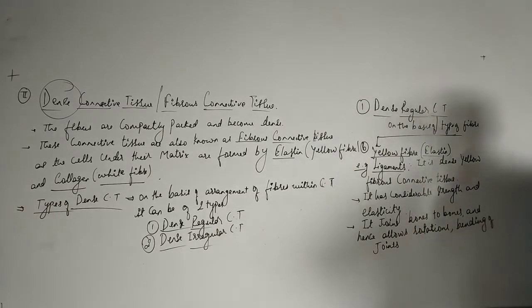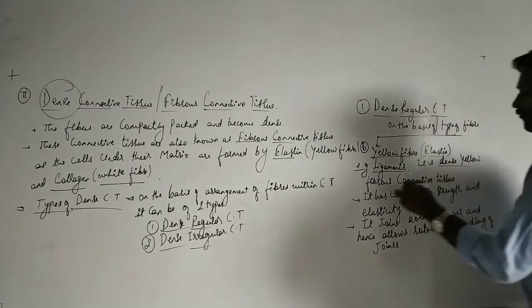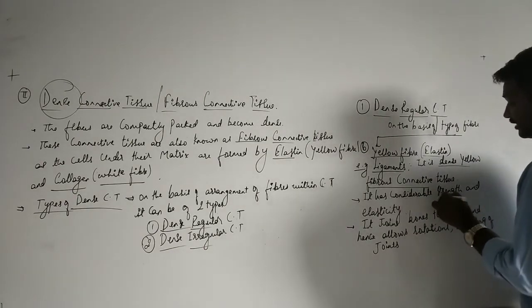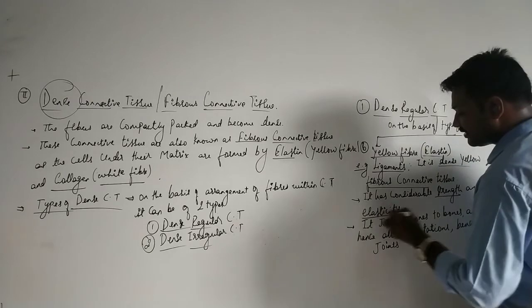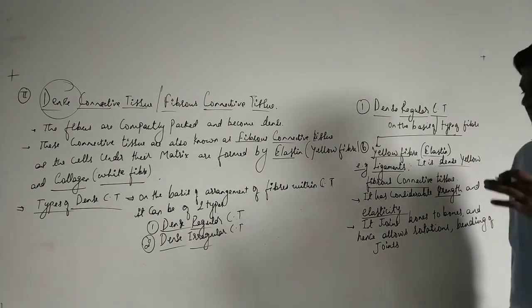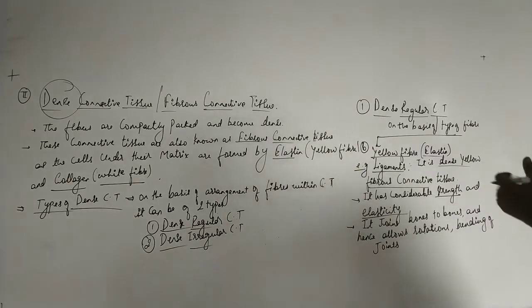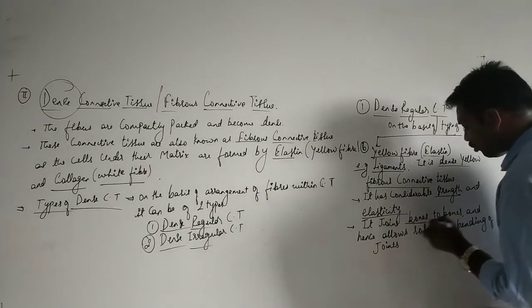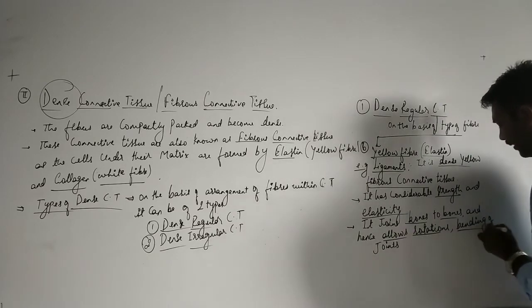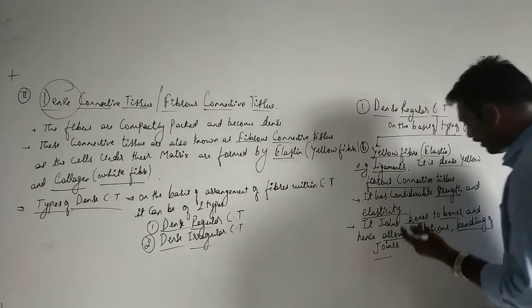So ligaments are generally dense yellow fibrous connective tissue. It has considerable strength and elasticity, so basically they are elastic in nature. Now, what is the basic function of these ligaments? They join bones to bones, and allow rotation and bending of joints.